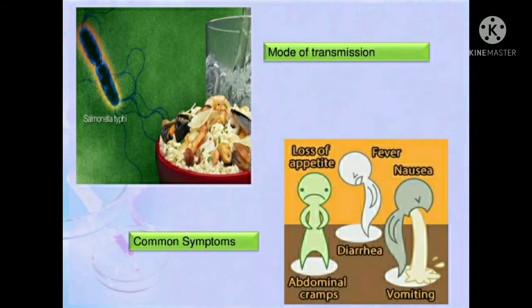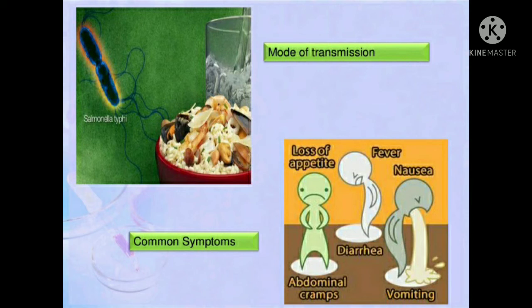Her profession was to cook food, and through her cooked food she delivered typhoid bacteria to a number of other people. So she acted as a strong carrier to spread the disease in those days. That's why Typhoid Mary was the name given to the female who spread typhoid disease in that area.